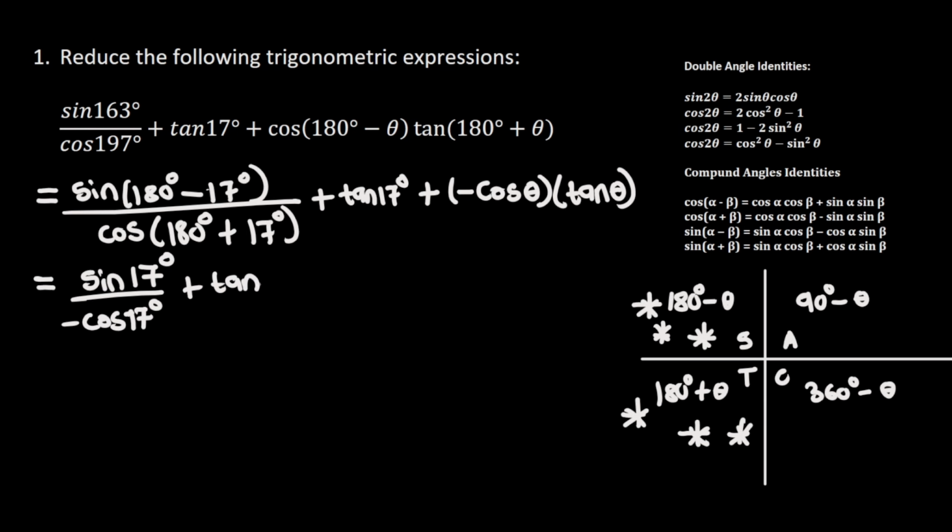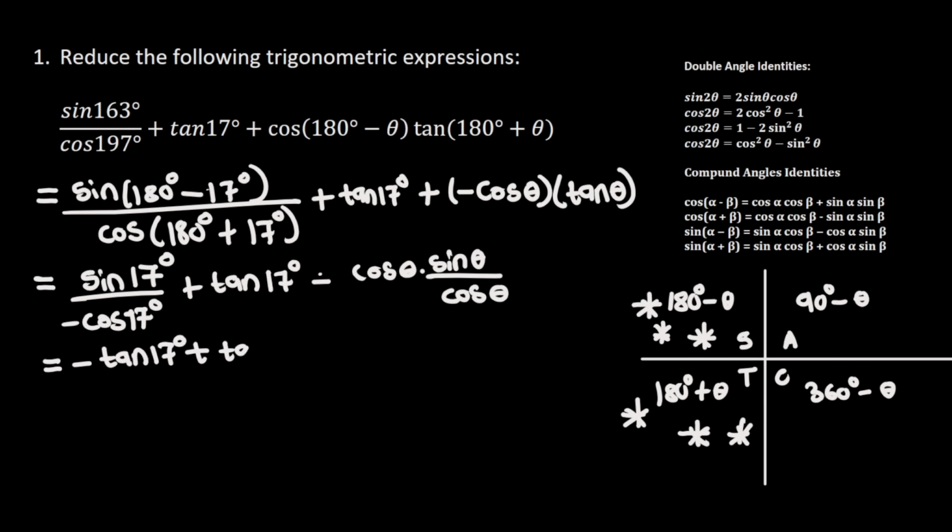plus tan of 17 degrees minus cos theta times tan theta, which is the same as sine theta divided by cos theta. And this is going to be equal to negative tan of 17 degrees plus tan of 17 degrees minus cos theta, where this cos theta is going to cancel this cos theta, and this tan is going to cancel this tan, so that the answer here is going to be negative sine theta.